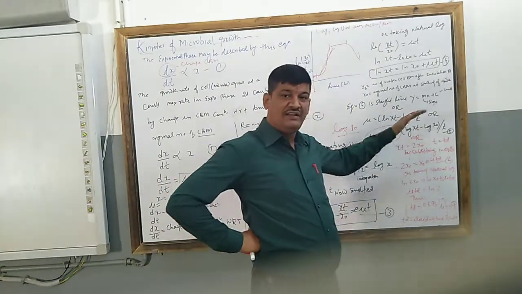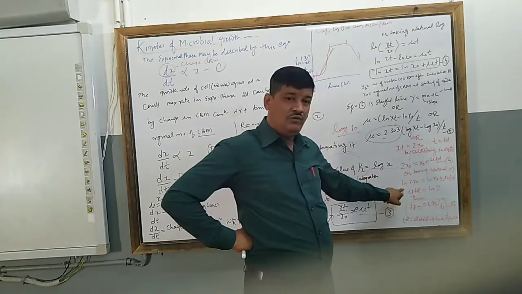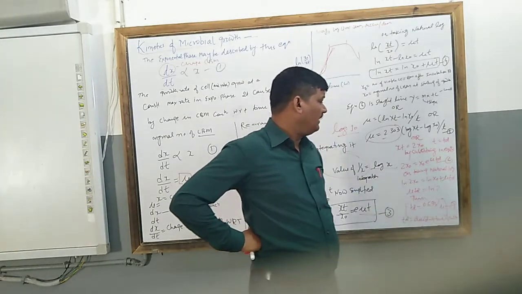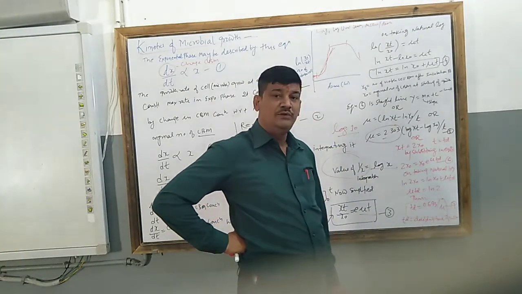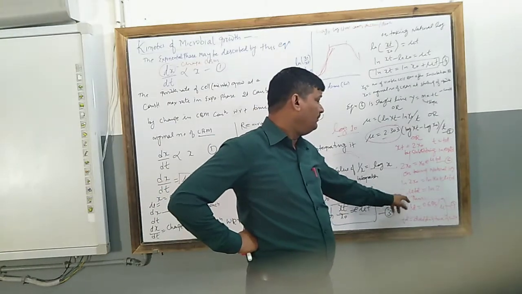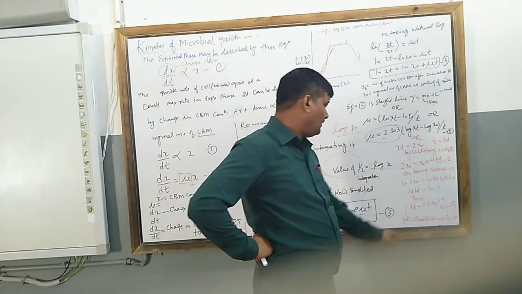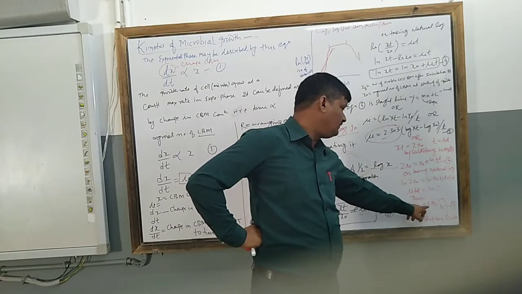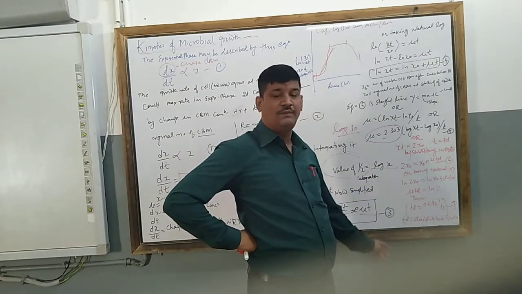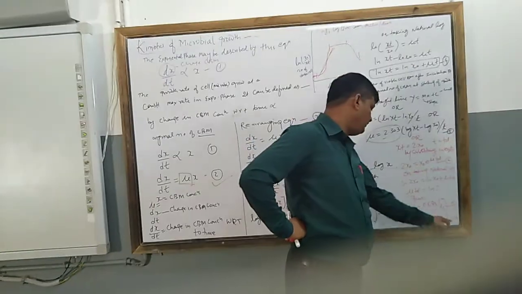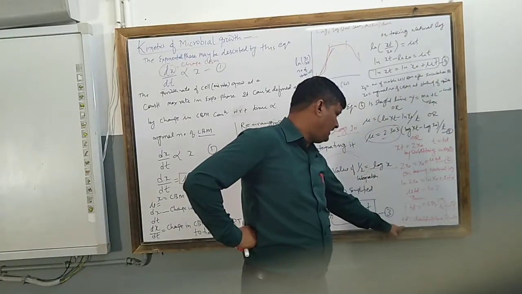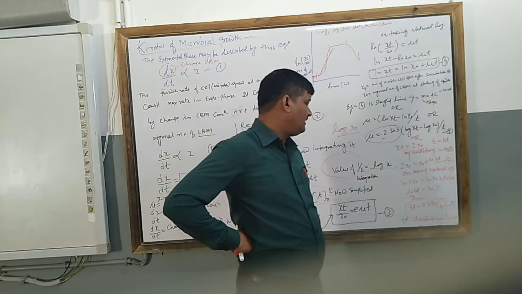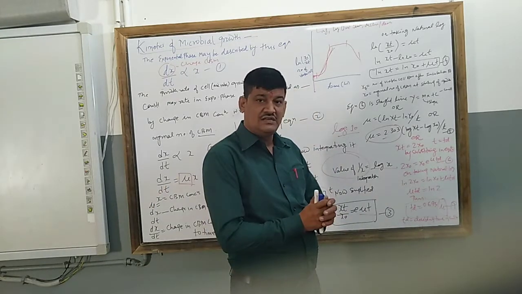On taking the natural log, ln 2x naught is equal to ln x0 plus mu Td, or mu Td is equal to ln 2. Now the value of ln 2 is 0.693, so Td is equal to 0.693 upon mu, which we call the doubling time of the culture.